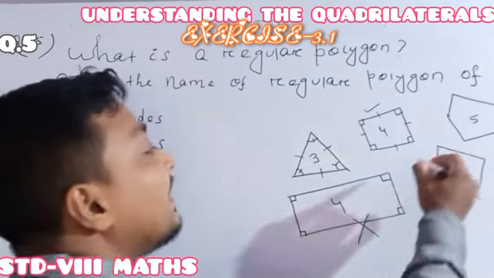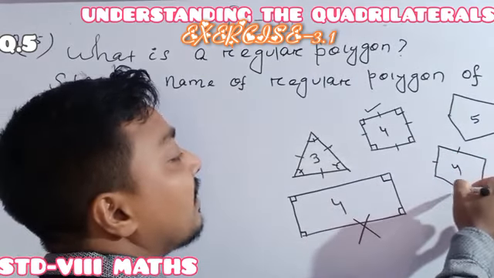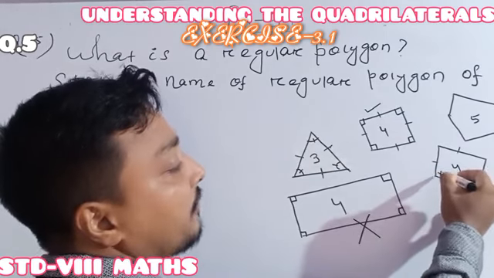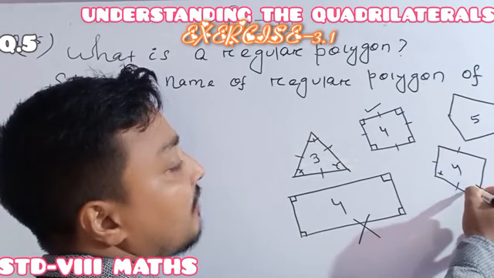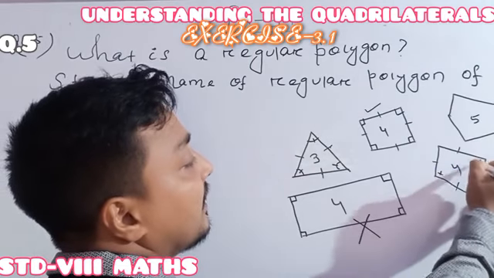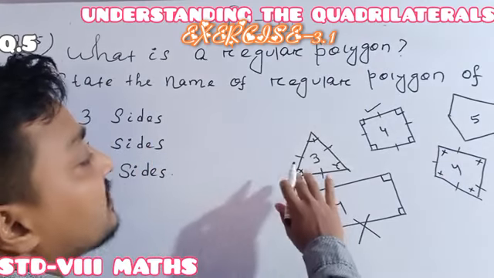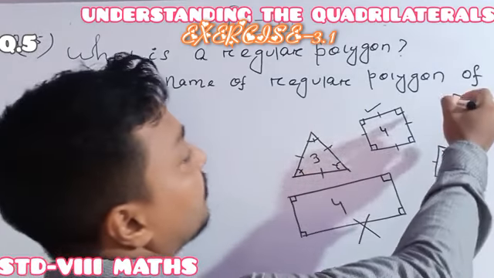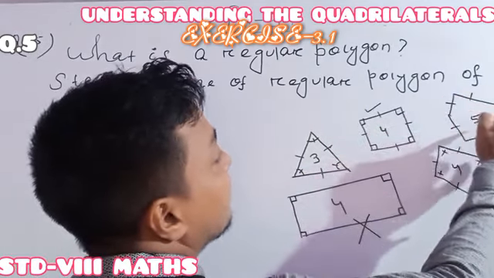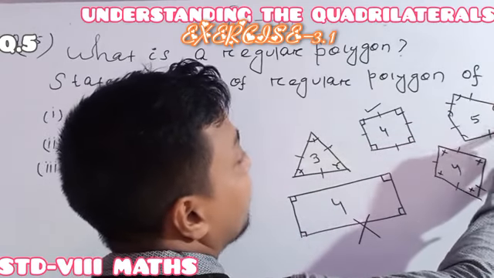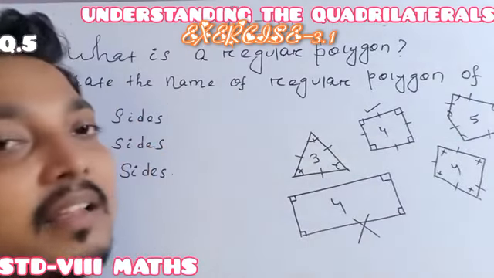See, here all of its sides are equal, but all of its angle measures are not equal, so we cannot call it a regular polygon. So this one is the regular polygon. Suppose here all of its sides are equal and all of its angles are the same, then we can call the polygon a regular polygon.